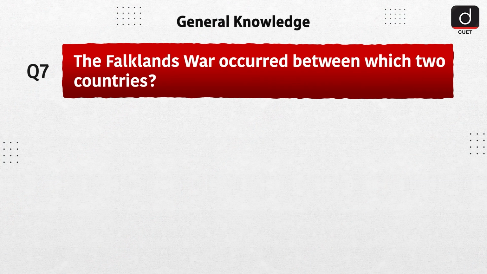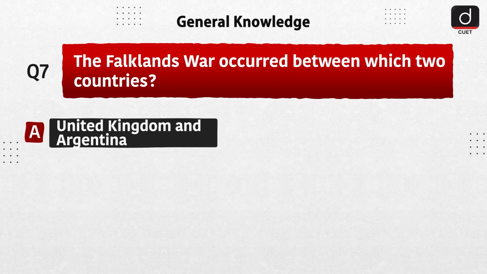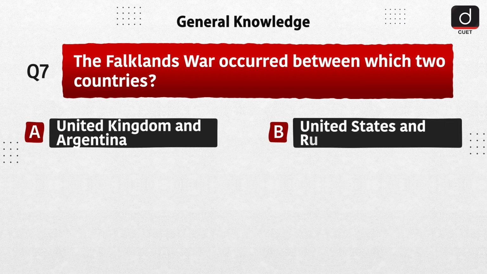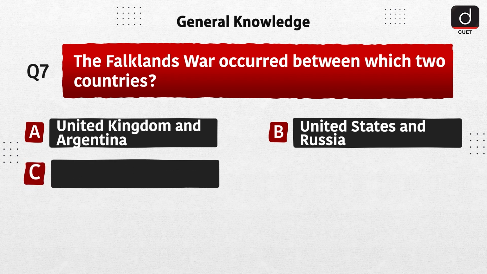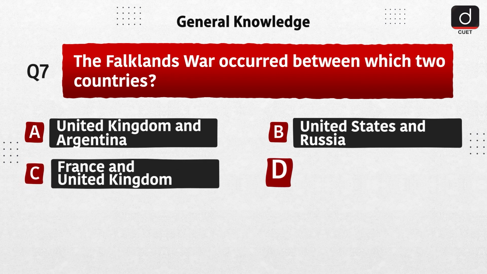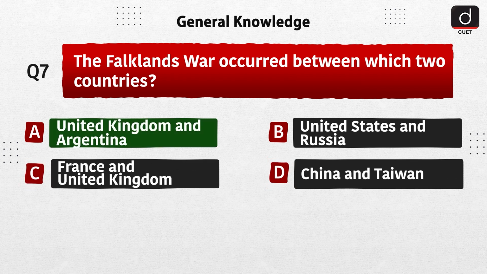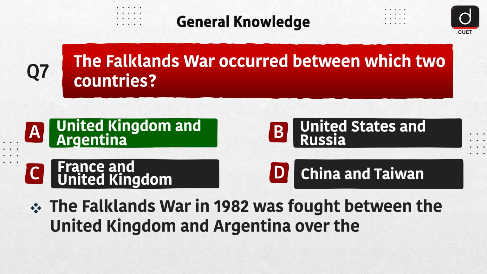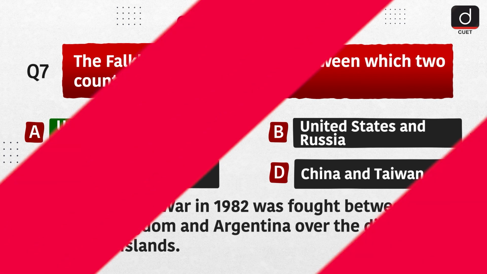Next, the Falklands War occurred between which two countries? Option A, United Kingdom and Argentina. Option B, United States and Russia. Option C, France and United Kingdom. Option D, China and Taiwan. The correct answer is option A, United Kingdom and Argentina. The Falklands War in 1982 was fought between the United Kingdom and Argentina over the disputed Falkland Islands.